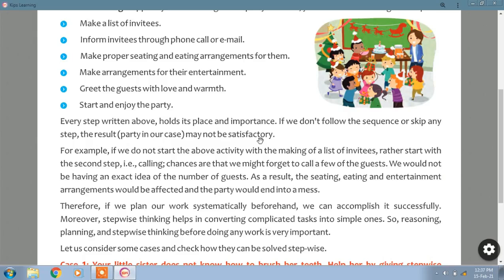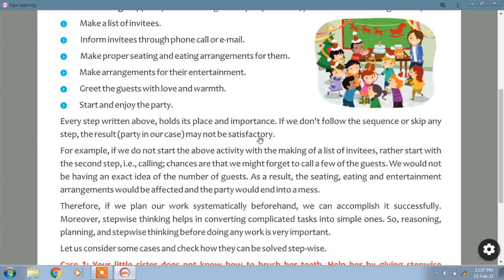So if you do not follow the steps in sequence, or if you skip some of the given steps, the result may not be satisfactory. The birthday party may not be proper.